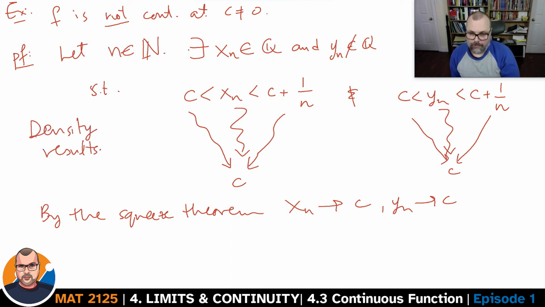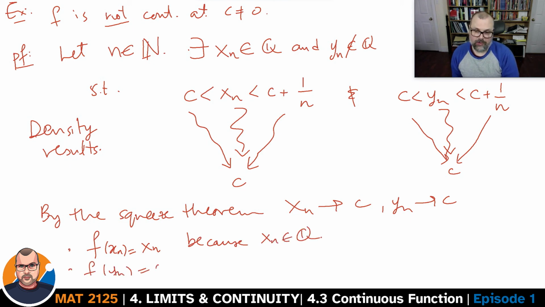Now what we do know is that f at xn is going to be equal to xn because xn is rational. We also know that f of yn will be equal to 0 if yn is not rational. So it's true for every n.